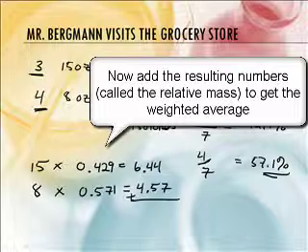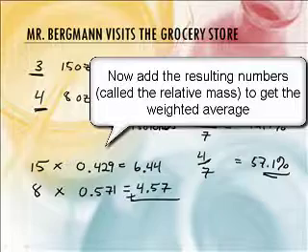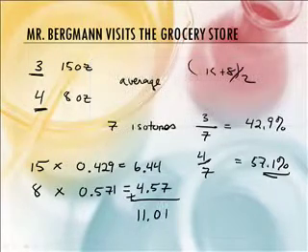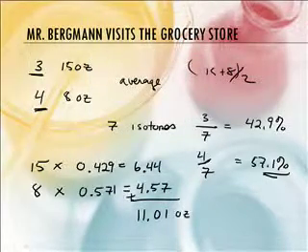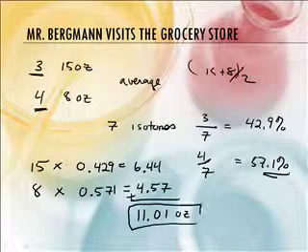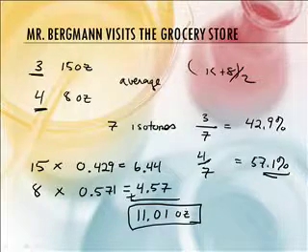Okay. All right, so when we add them together, we get 11.01. So the average mass of the cans of tomato sauce that we have would be 11.01 ounces, and that's a weighted average. But that seems kind of weird, Mr. Sams. None of them weigh 11 ounces.